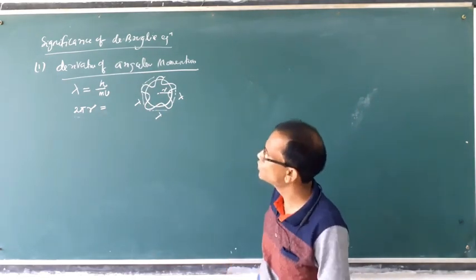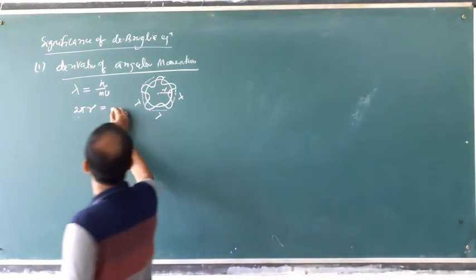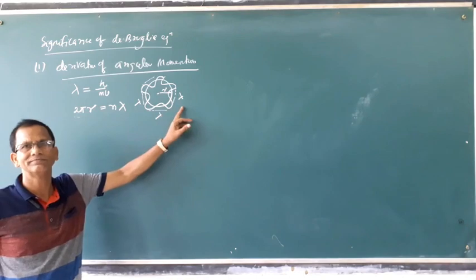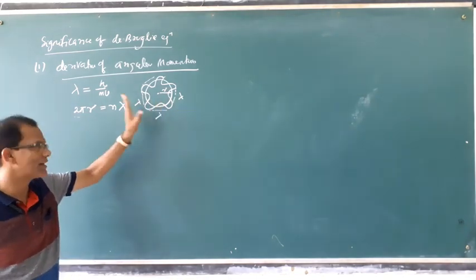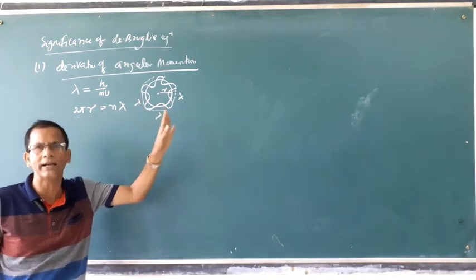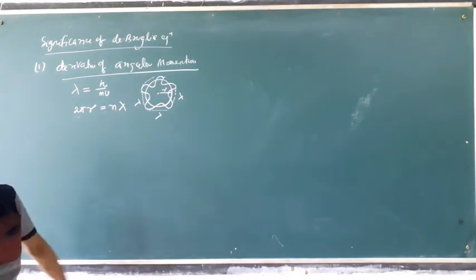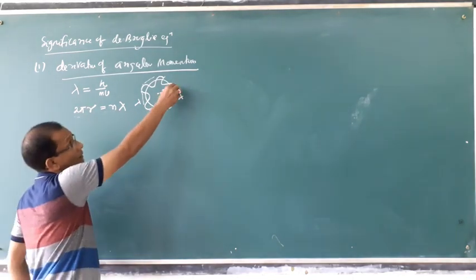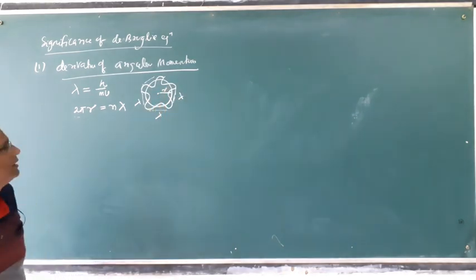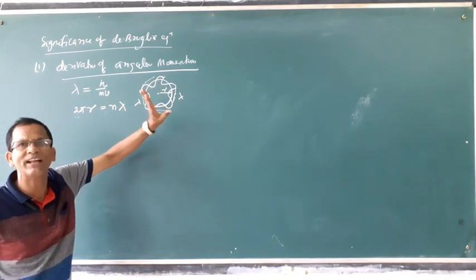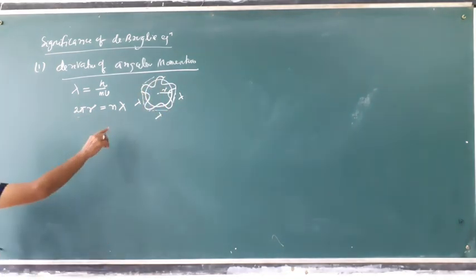That means 2 pi r is equal to n lambda. N is a positive integer, starting from 1, it cannot be negative or 0. This crest to crest distance is called wavelength. So 2 pi r is equal to n lambda.